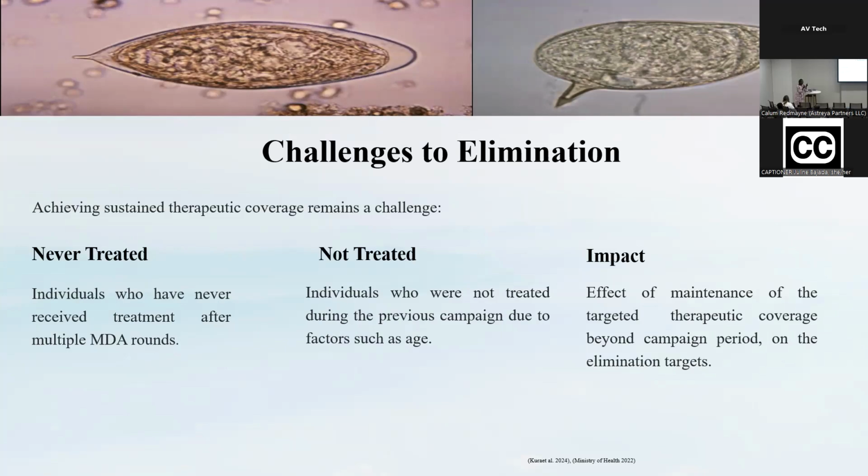The second group are those not treated because they are not within the 5 to 14 years bracket. These 2 groups erode the therapeutic coverage attained during the mass drug administration campaign.